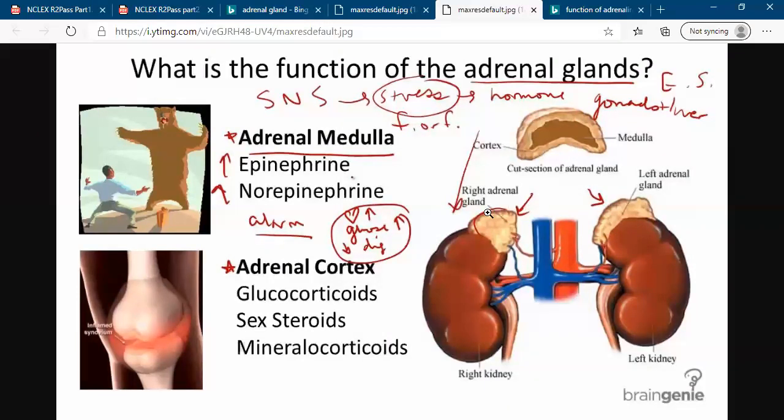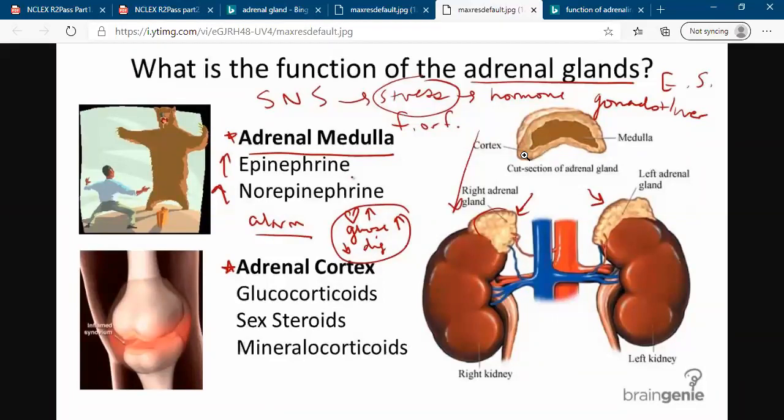If we go inside, I mean the structure or histology of the adrenal gland, we have two zones. One is called the cortex, the outer layer, and the inner layer is called the medulla, right? The outer layer, the cortex, again contains three layers.